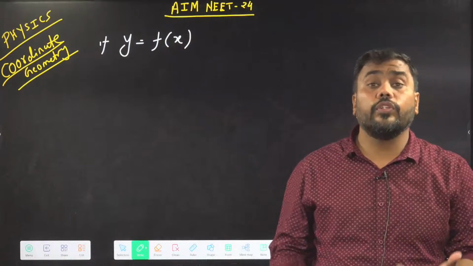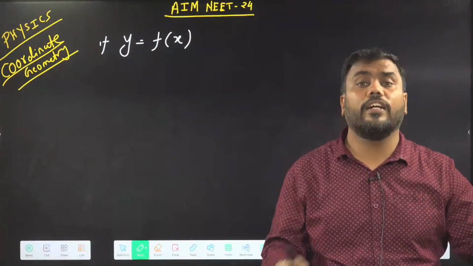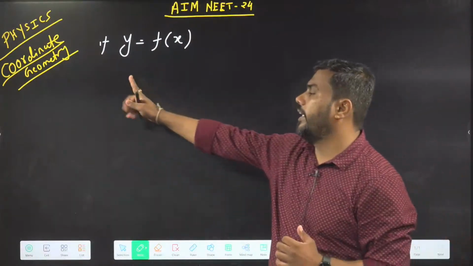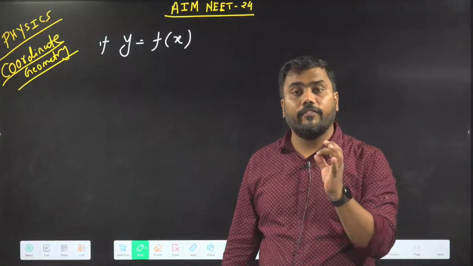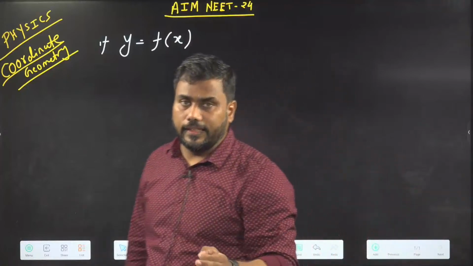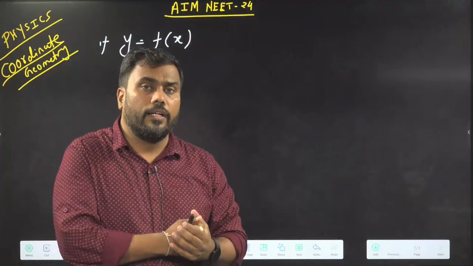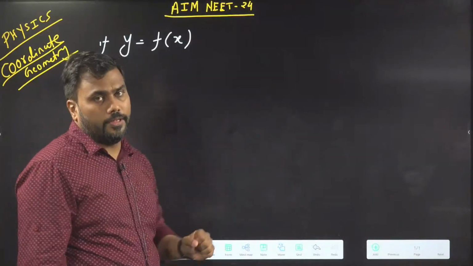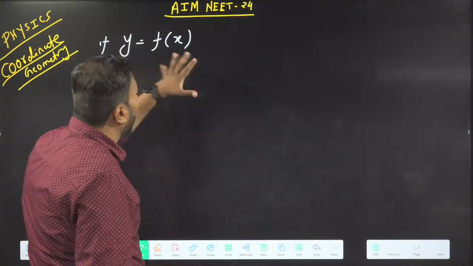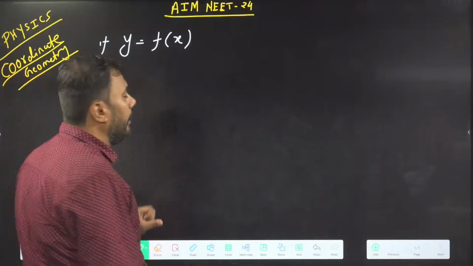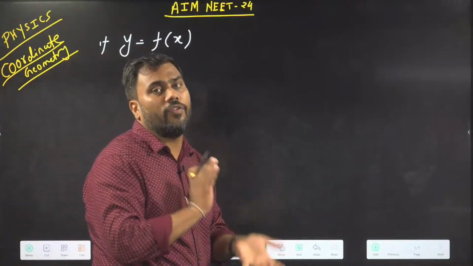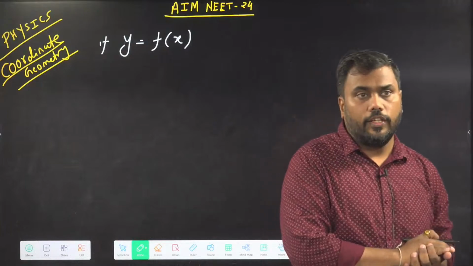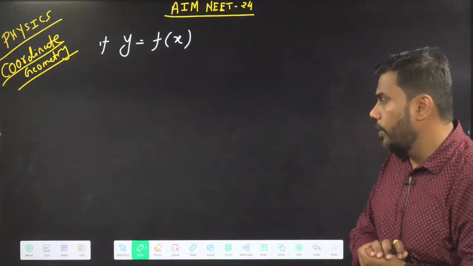If I want to show this dependency in graphical format, then coordinate geometry helps us. To specify graphs of functions, coordinate geometry helps us. So this is the requirement of coordinate geometry.